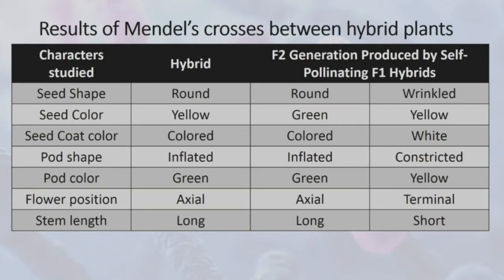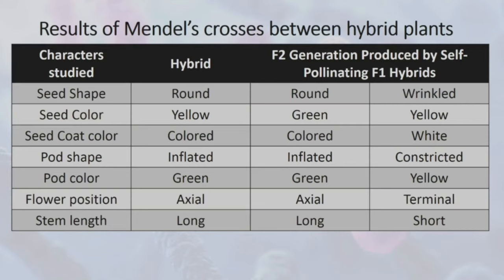In terms of pod shape, we have inflated, the result will be inflated and constricted. In terms of pod color, meron tayong green. The result would be green and yellow. In flower position, we have axial. The result would be axial and terminal. In terms of stem length or height, we have long. The result would be long and short.